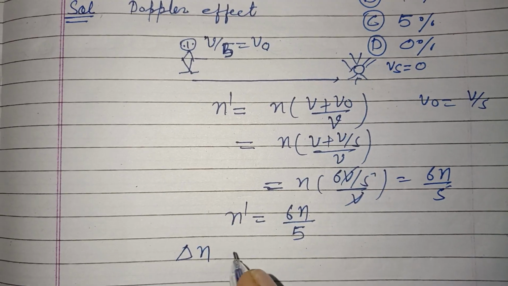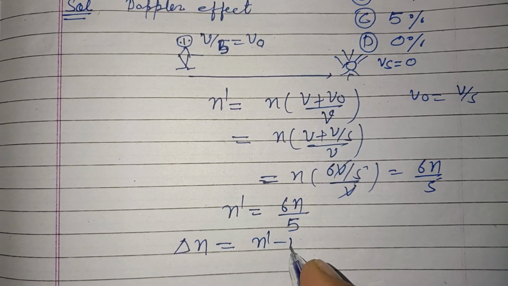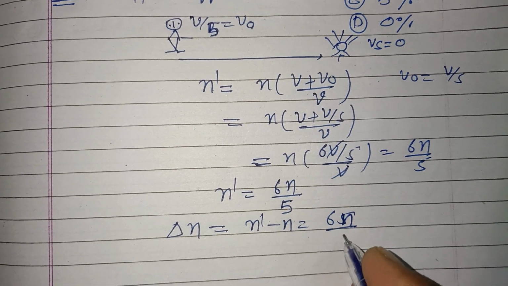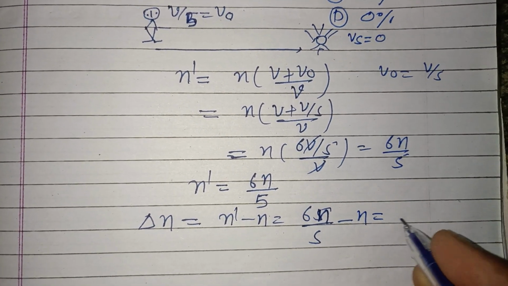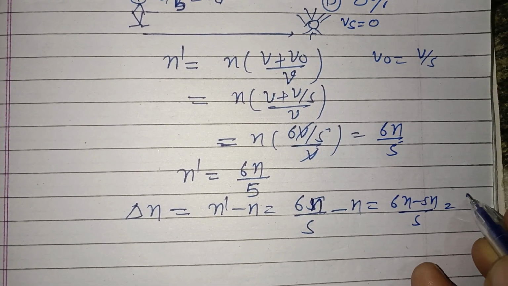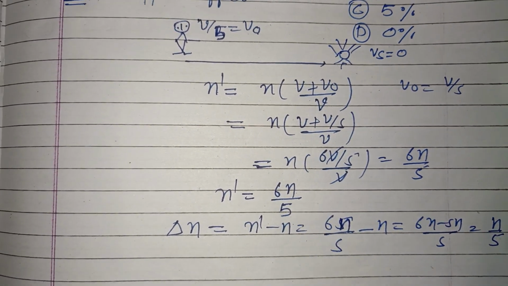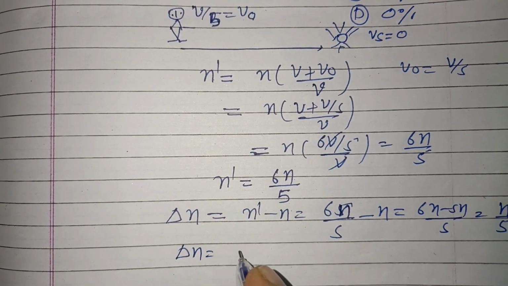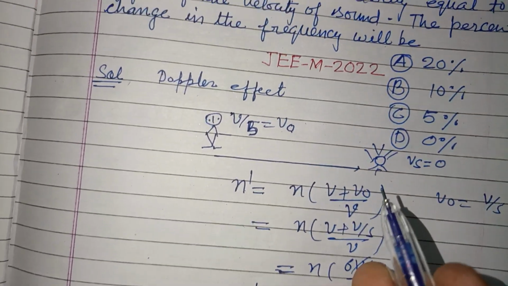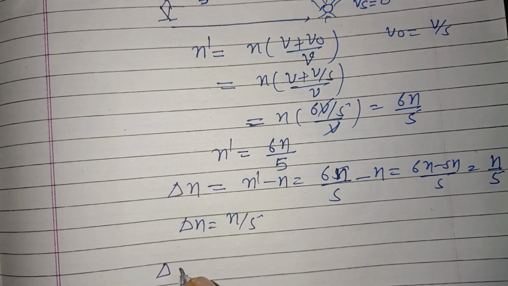Now the change in frequency, del n, equals n dash minus n, that is 6n upon 5 minus n, that is 6n minus 5n upon 5, that is n upon 5. So del n, the change in frequency, is n upon 5. The question is asking for the percentage change in frequency.